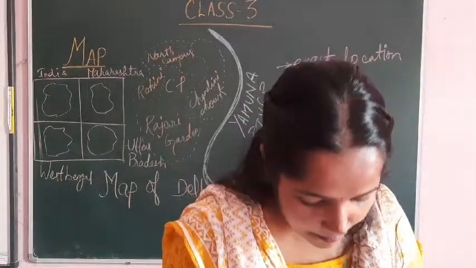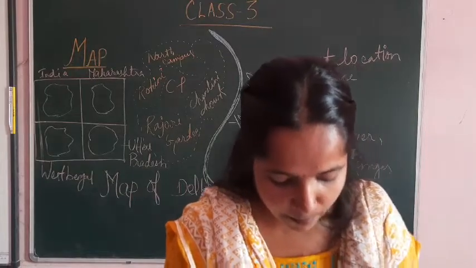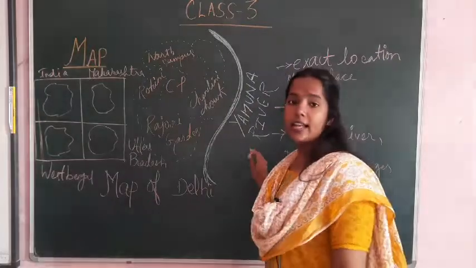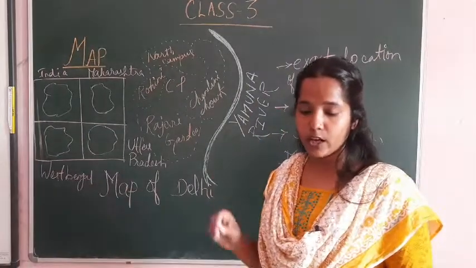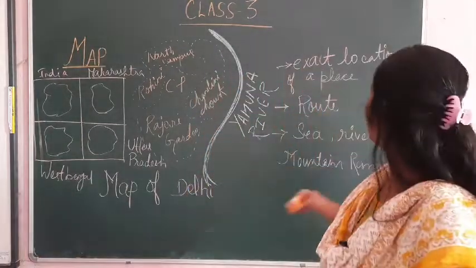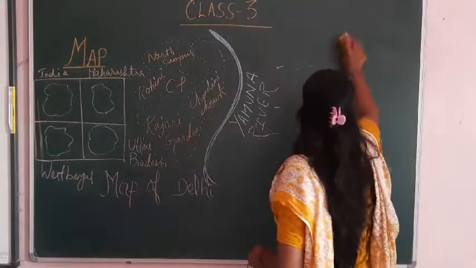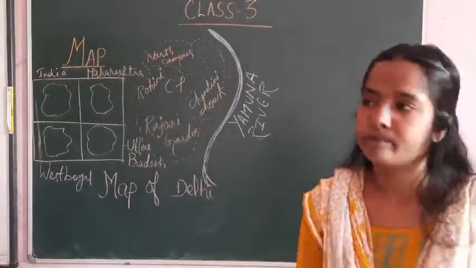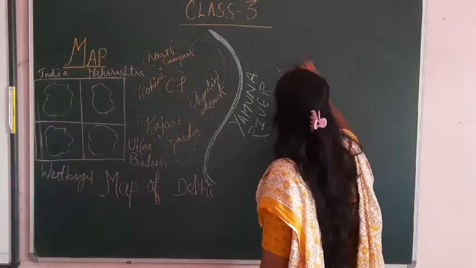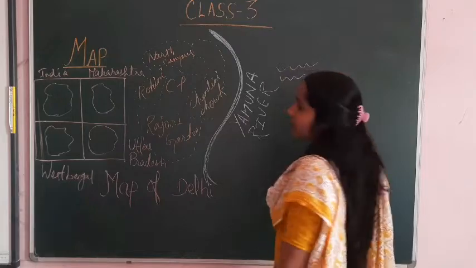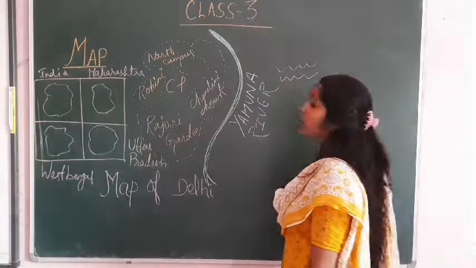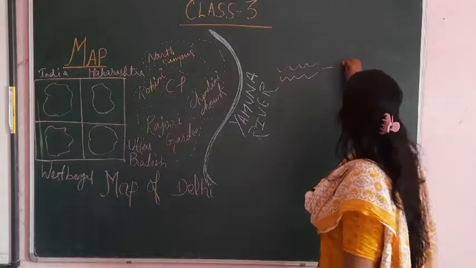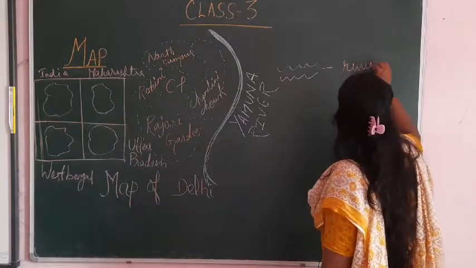So a map key tells what a symbol on a map stands for. Now in every map there are some symbols given. I will show you some of the symbols. I am erasing this. Symbol means, if it is given on the left side or the right side of your book in the map, then it symbolizes a river.